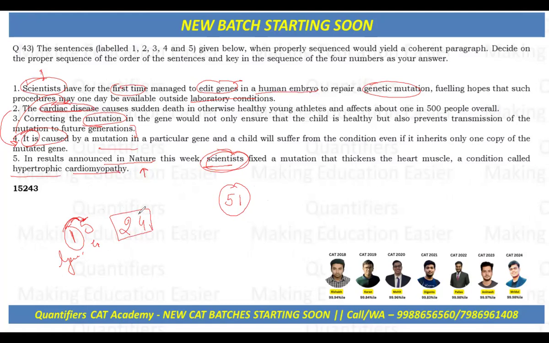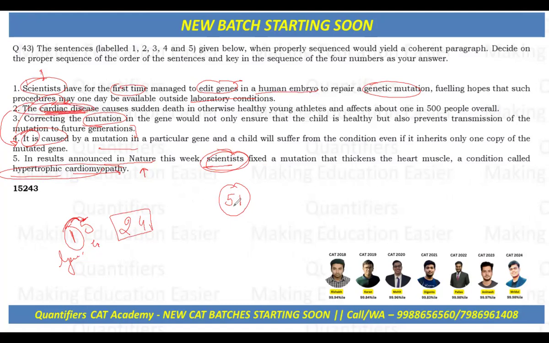Now, again, let's see what the rest of the sentences are talking about. What is the second sentence talking about? The second is saying that the cardiac disease causes sudden death. So again, the reference to this cardiac disease is the condition called hypertrophic cardiomyopathy. So that is being referred to as a cardiac disease.